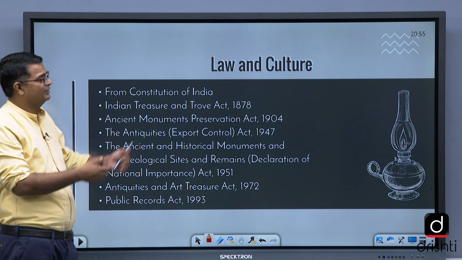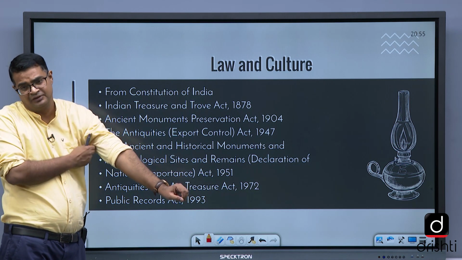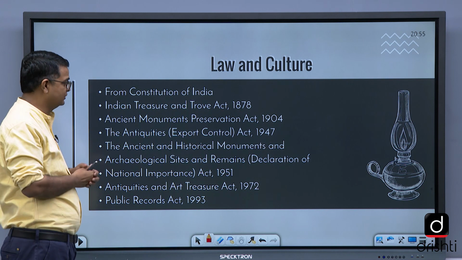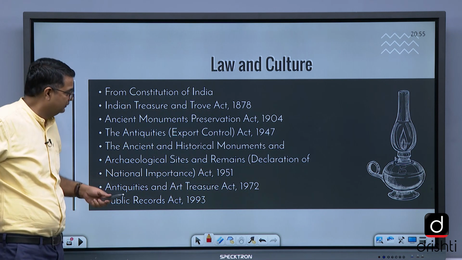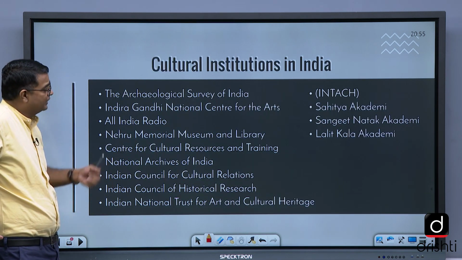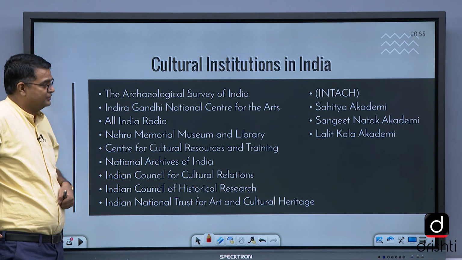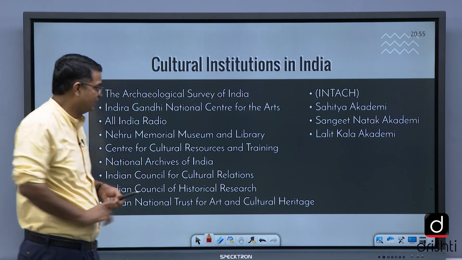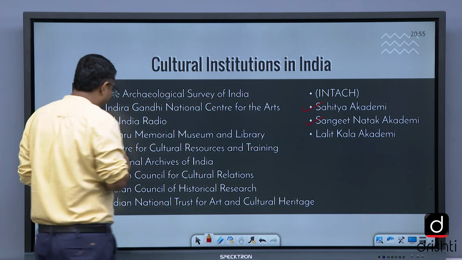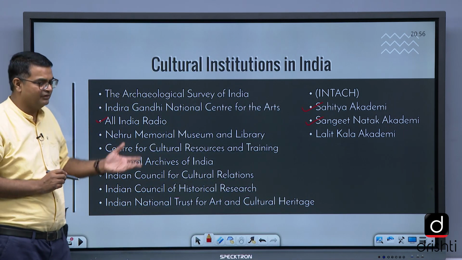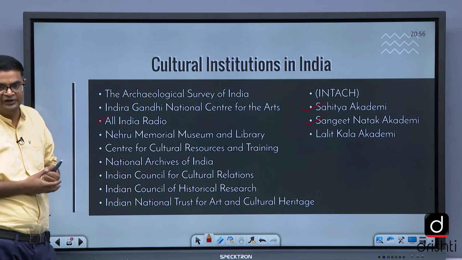Law and culture is again not very important, for which you can take the source of the India Yearbook also. There are certain laws associated with culture, these are the important laws. The cultural institutions like Sahitya Akademi, Sangeet Natak Akademi, Lalit Kala and all these, you can just read. All India Radio, just give a reading to it. Don't waste much time reading these things.